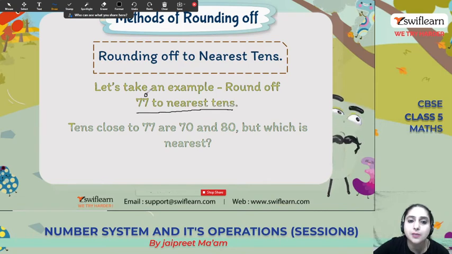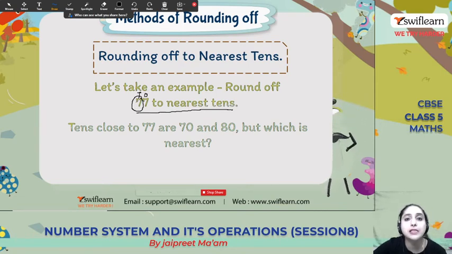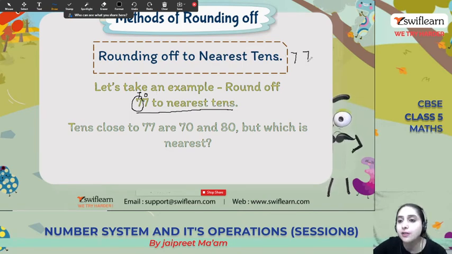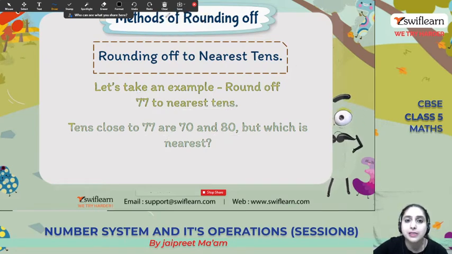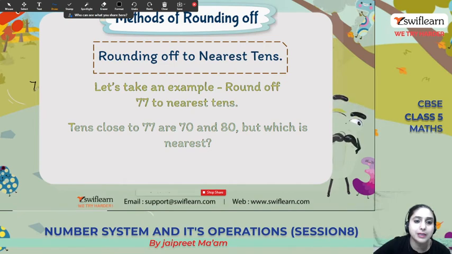So nearest 10 means we have to round off the number which is at the tens place. So for 77 we will write ones and tens. What number is at the tens place? It's 7. So the tens close to 77 are 70 and 80. Let me make you understand like this. This is the number 77 and let's find the numbers at the tens place which are close to it. It's 70 and it's 80.